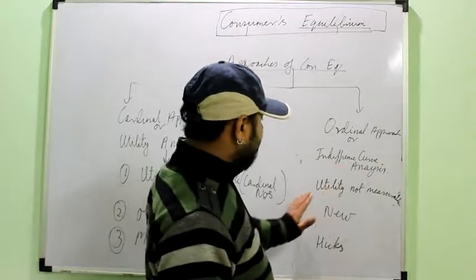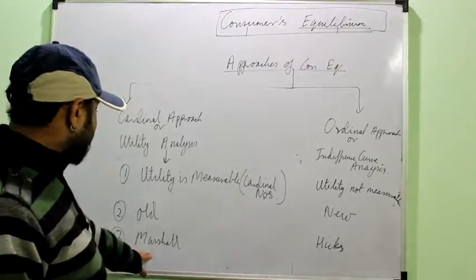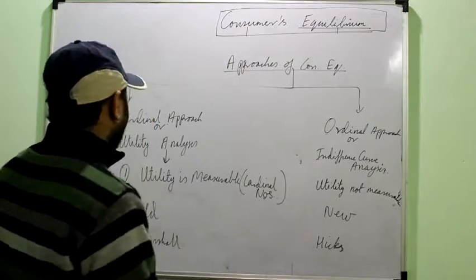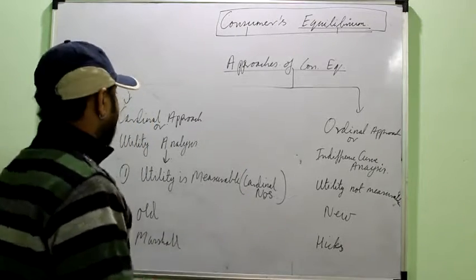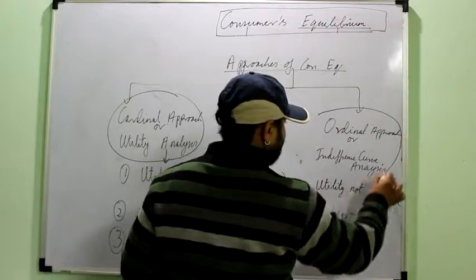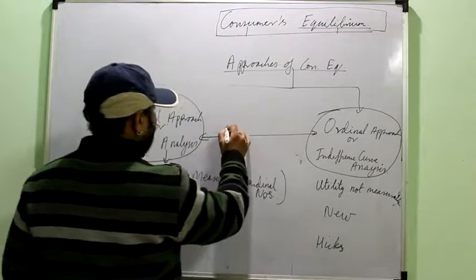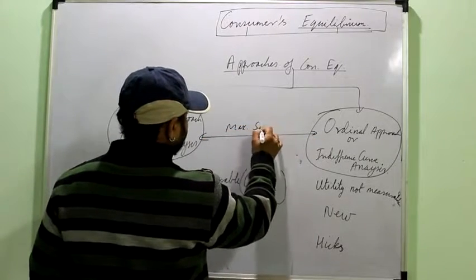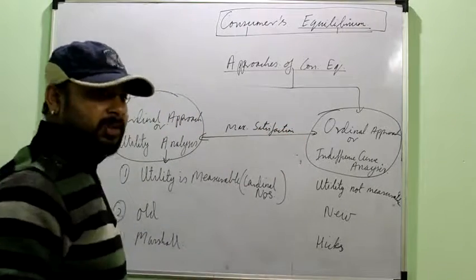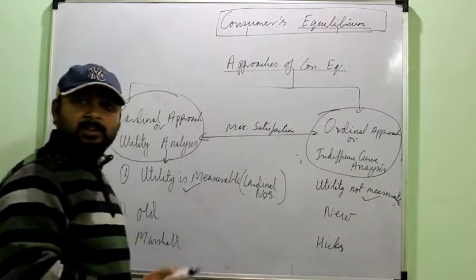So came the new approach, that is known as the ordinal approach. The contributor of the old approach was Marshall, and the new one was given by Hicks, that is the Hicksian approach. So for finding the consumer equilibrium, we'll first study the cardinal approach, then the ordinal approach. But you have to remember that both the approaches are aimed at maximizing the consumer's satisfaction, right? Maximizing the utility. Whether it is measurable or whether it is not measurable, you have to maximize it.